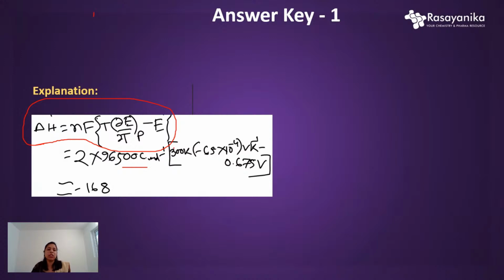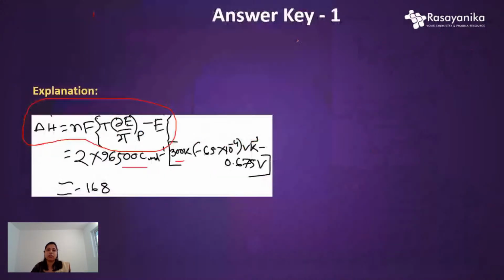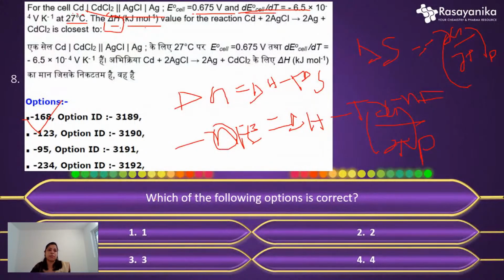And T value is 300 Kelvin, and the temperature coefficient is given here. Yes, the temperature coefficient is given here. Yeah, this value. So put in everything and calculate, you will get approximately minus 168 like this. Okay. So this is the correct option, option A. Am I clear to everyone?